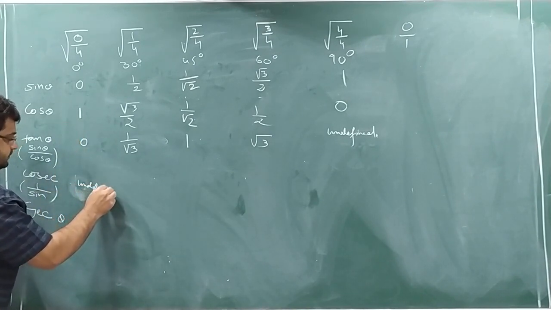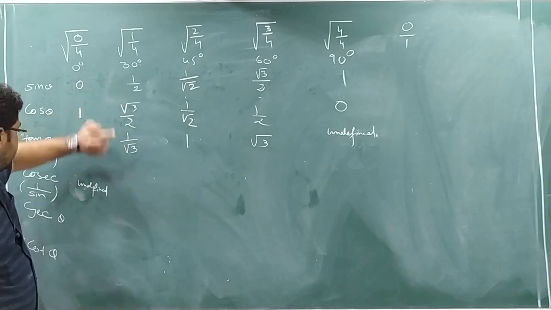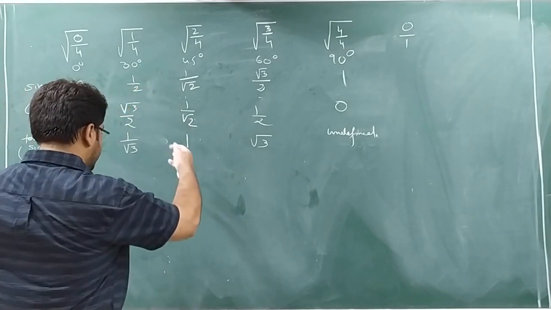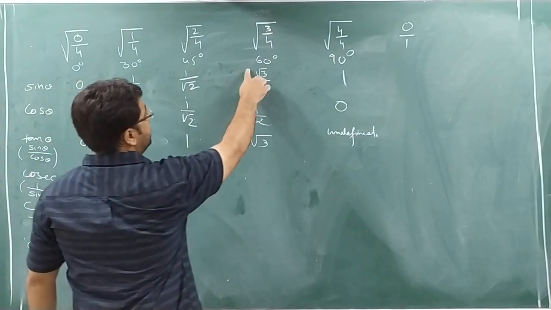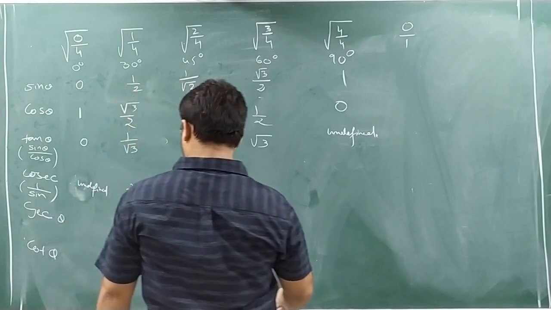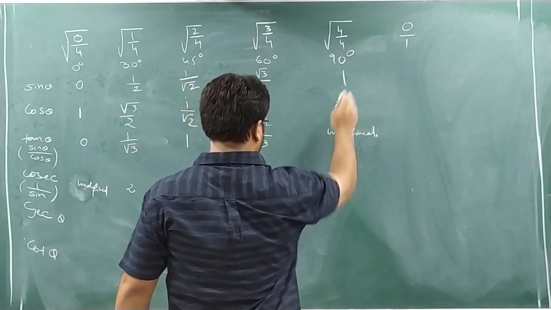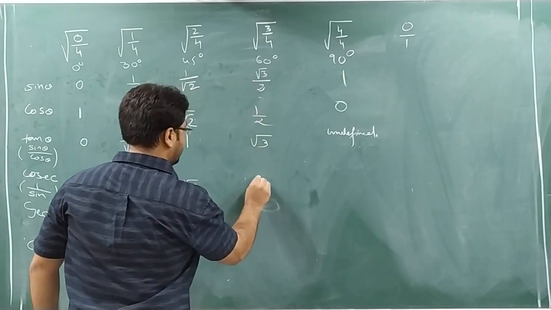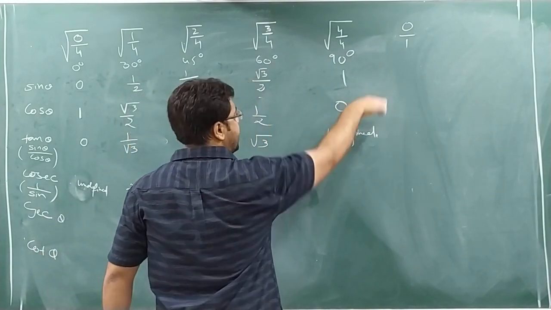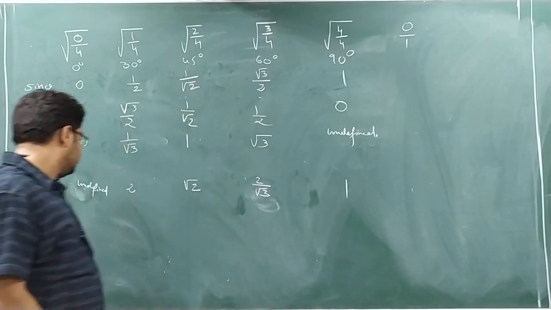I hope you understood. Then it is 1 by 2, so I will just reverse here. It is 2. Here 1 by root 2, I will just reverse: root 2. Root 3 by 2, I will reverse: 2 by root 3. Then next, this is here 1. I will reverse: 1 by 1 means 1. See here 1, again it carries 1 in the denominator. Reverse it: 1 by 1 means 1.